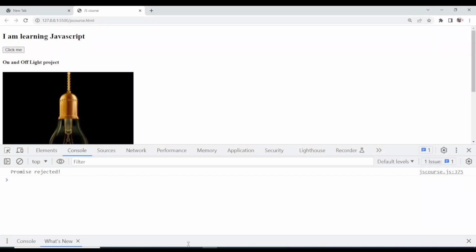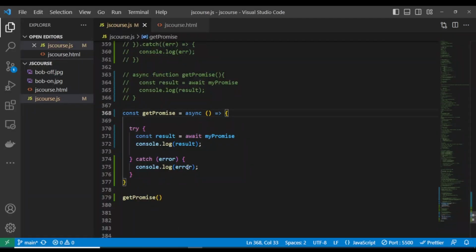So look at it. The error here shows that the promise was rejected, and we are trying to console the error here. Promise was what? Rejected. You see now, with the async and await, we can handle the error. And as well, let me also talk more about the async and await.